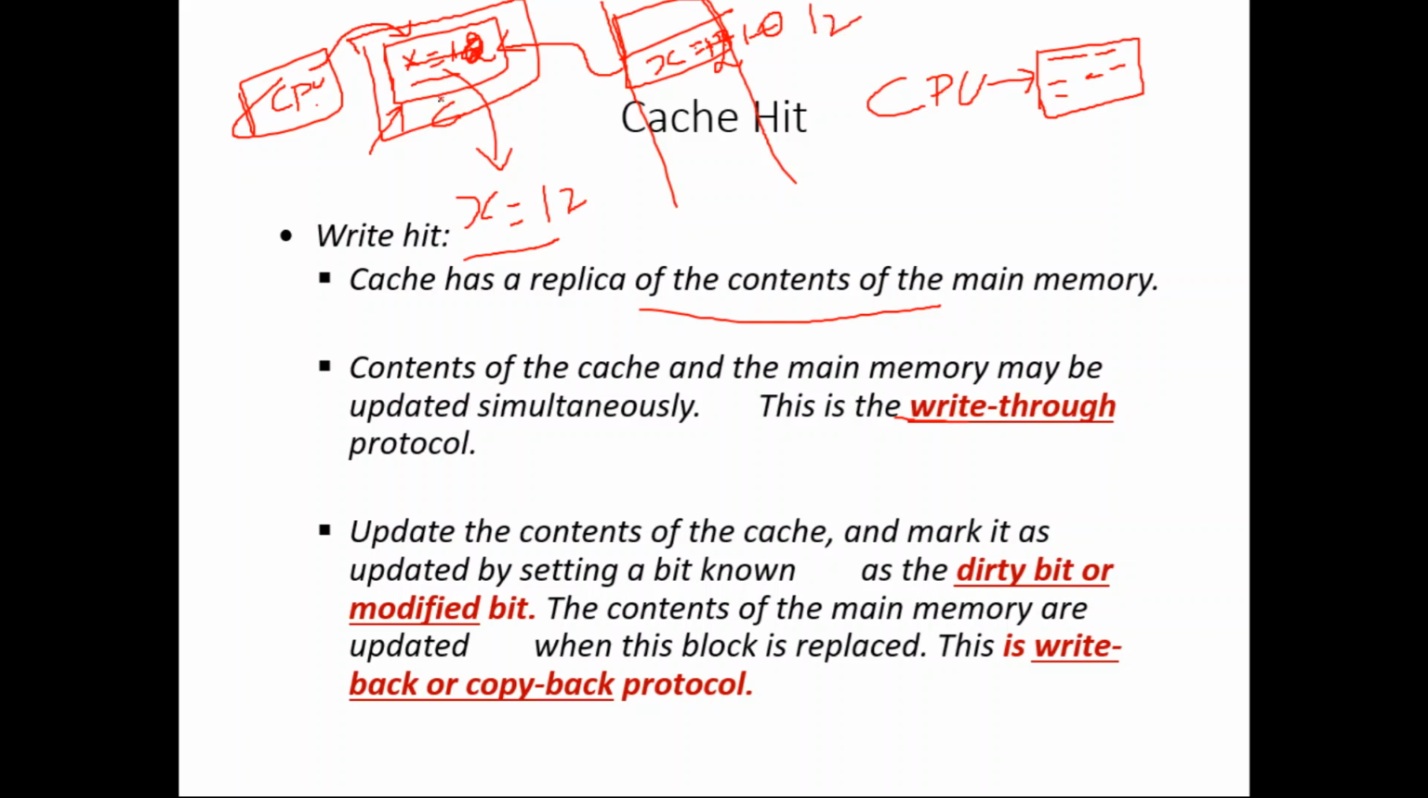So first of all, whatever you want to write, if that content is available in the cache, then that is called a write hit. Now what is the write through protocol? When you update the cache content, when you write something to the cache, then at the same time you update the respective main memory content also, because there is a mapping function between the cache and the main memory. Using this mapping function, you update the content of the main memory also. So that protocol is called the write through protocol.